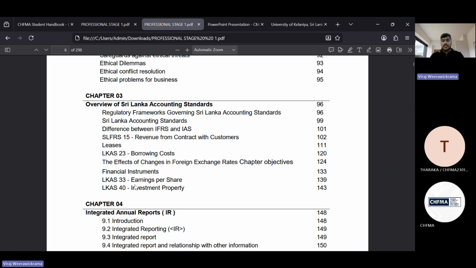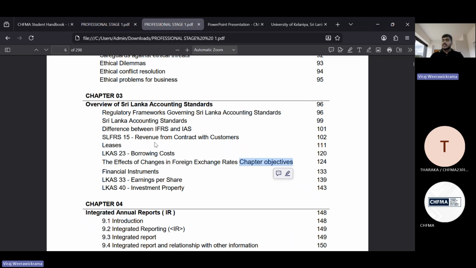Here, as per your syllabus, we have very few accounting standards: 15, that is mainly for revenue from contract with customers. Then 23, borrowing costs. Then 33, financial instruments and earnings per share, 40, investment property, right? So I think there is a mistake here. It may be a printing mistake. There should be another accounting standard here. Chapter objectives, this is not relevant here. So mainly you have around 4 to 5 accounting standards.